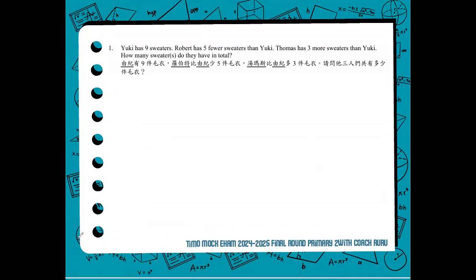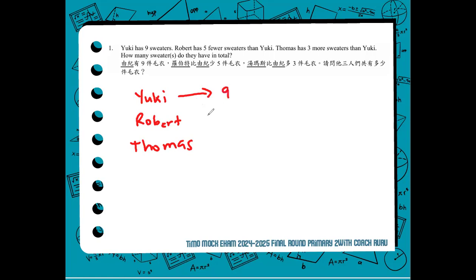Thomas has 3 more sweaters than Yuki. How many sweaters do they have in total? So we have 3 characters in our question, no? We have Yuki, Robert, and Thomas. These 3 people got different number of sweaters.